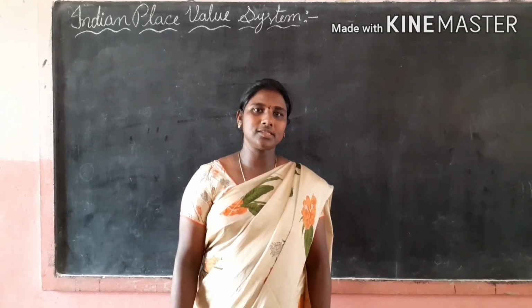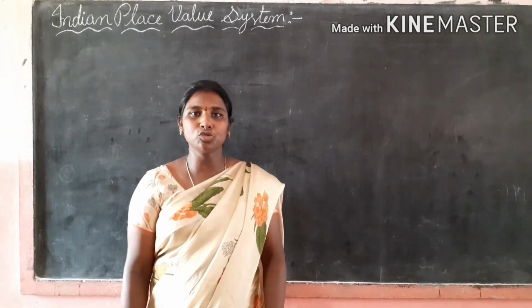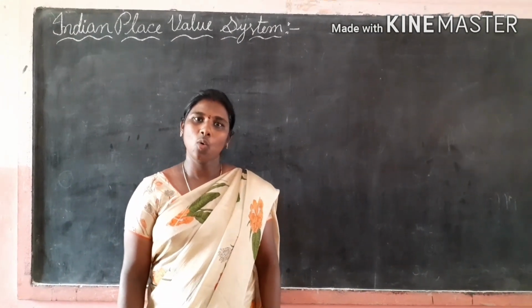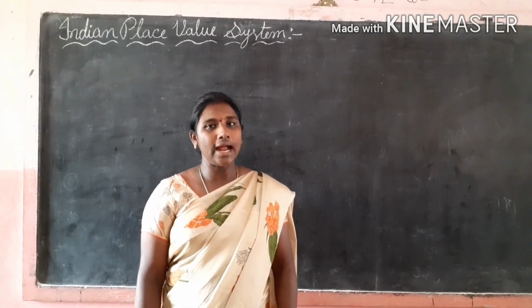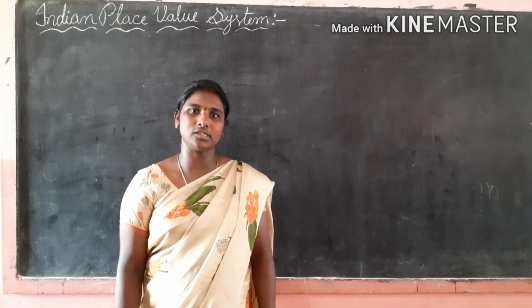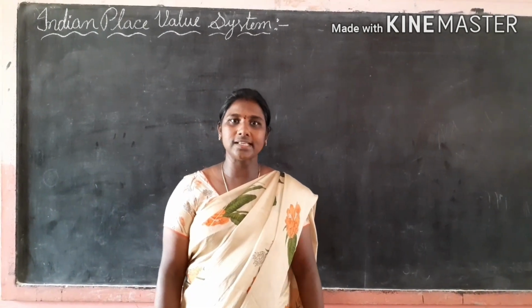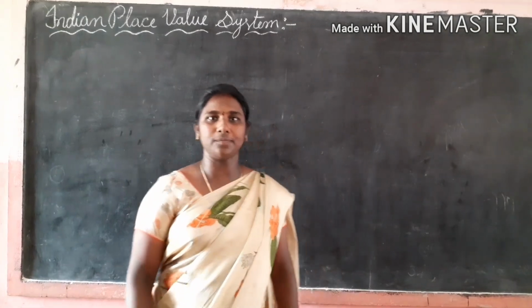Today we are going to discuss our place value systems. There are two types of place value systems. One is the Indian place value system and another one is the international place value system. Now we are going to discuss the Indian place value system.